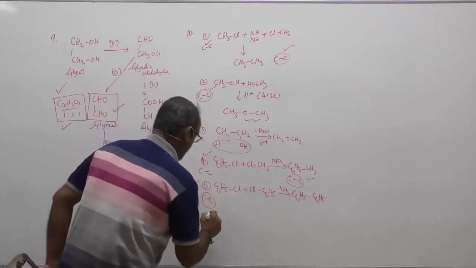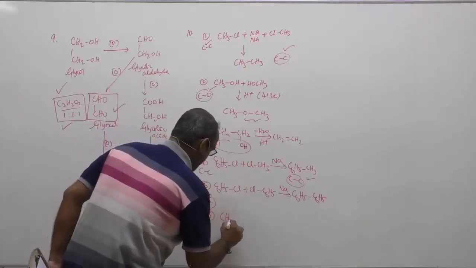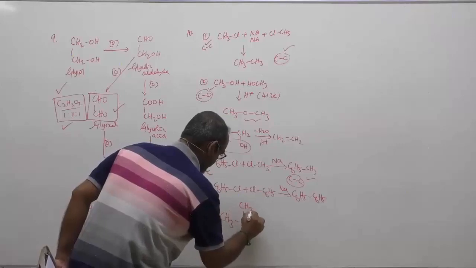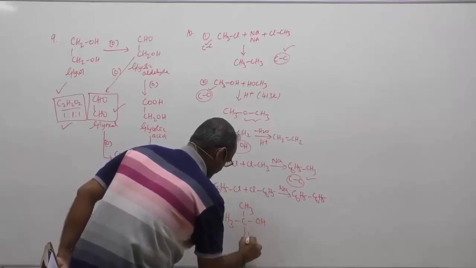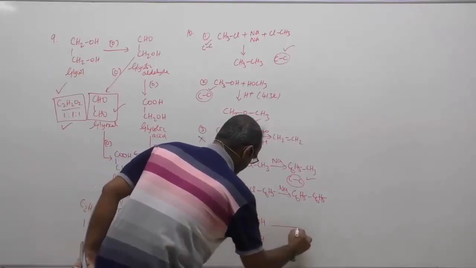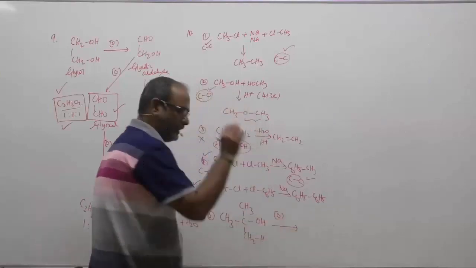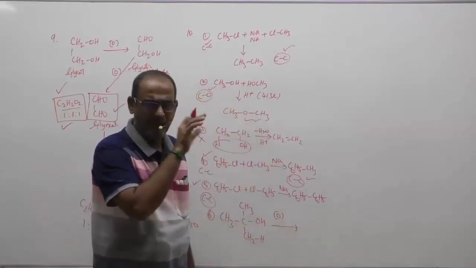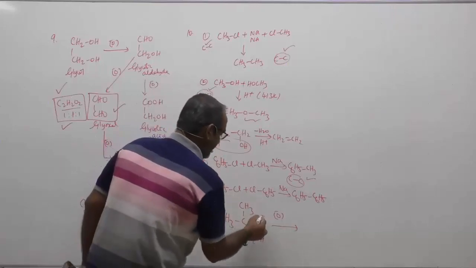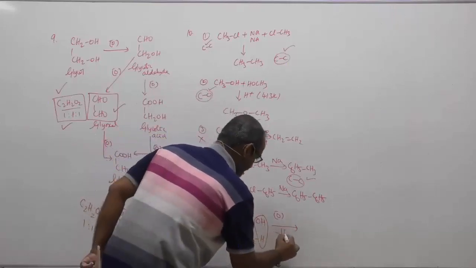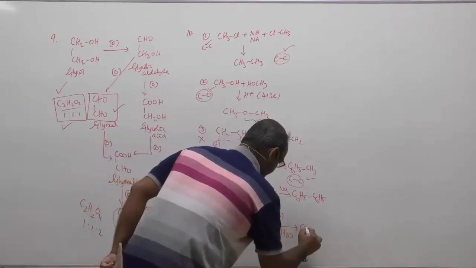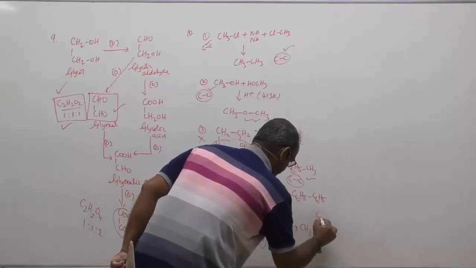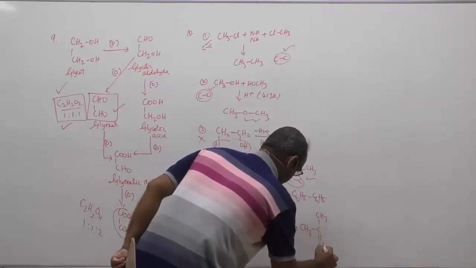Oxidation of tertiary butyl alcohol. Children, oxidation of tertiary butyl alcohol is very difficult. Tertiary butyl alcohol will not get oxidized; rather, it will get dehydrated first, and only then will it get oxidized. When it gets dehydrated, it forms isobutene, or isobutylene.